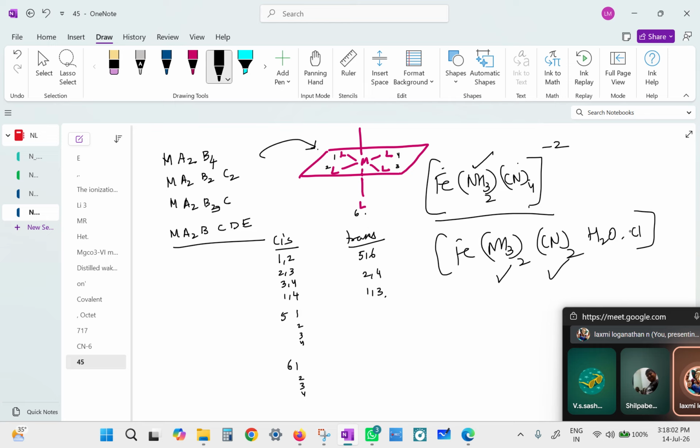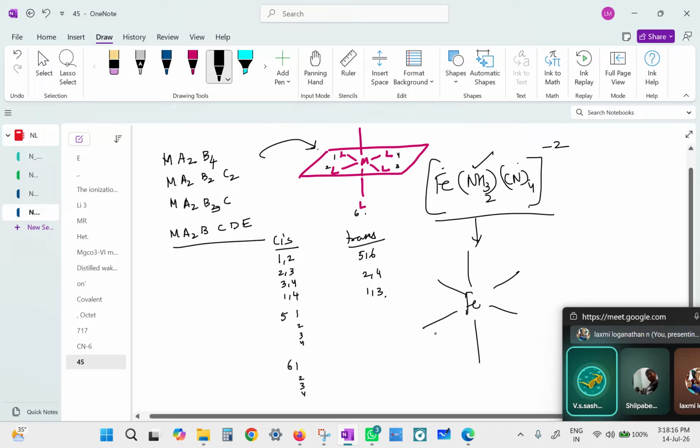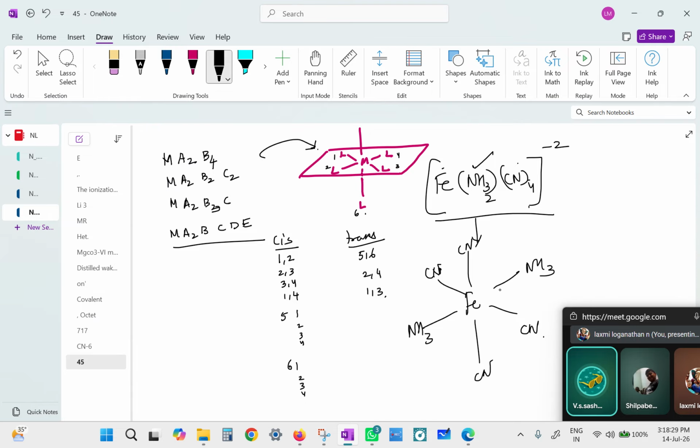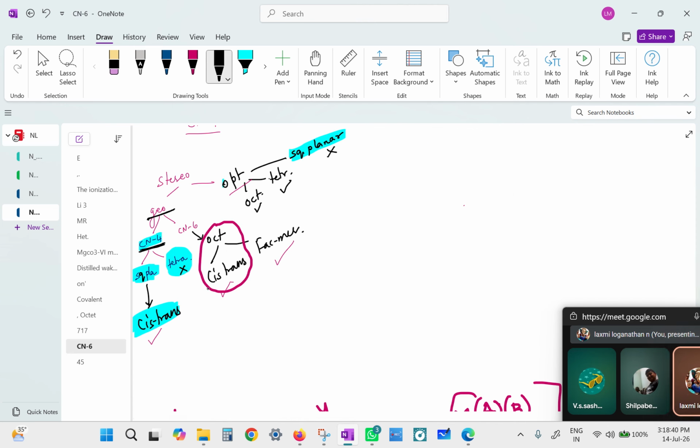So you know how to identify now? Yes, miss. Any more considerations required? Not required. Can we draw the trans form of this complex? For Fe, in the trans form, we have to move the NH3 to opposite positions, and the rest of the positions can be given to the cyanides. Or we can put NH3 on the top and bottom as well. Or change from 2 and 4 to 1 and 3, anything. Is that okay? So this part is over. Can we consider this segment over? Yes, miss.